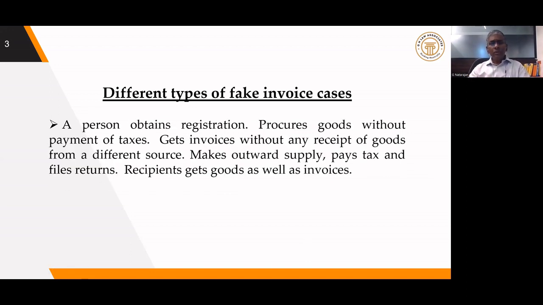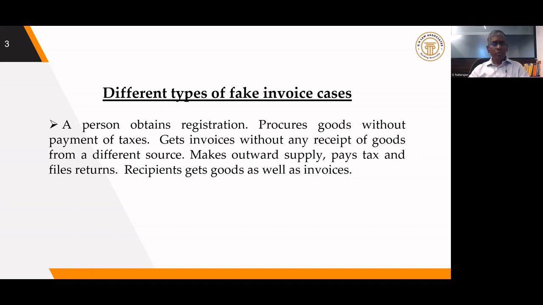Secondly, a person may obtain registration. In the first case, no goods are involved; he is only supplying invoices. In the second type of transaction, he may be able to procure the goods without payment of duty. There will be a lot of small people who will be supplying the goods without bills. So he will purchase all the goods without bill, and he will get invoices from a different source.